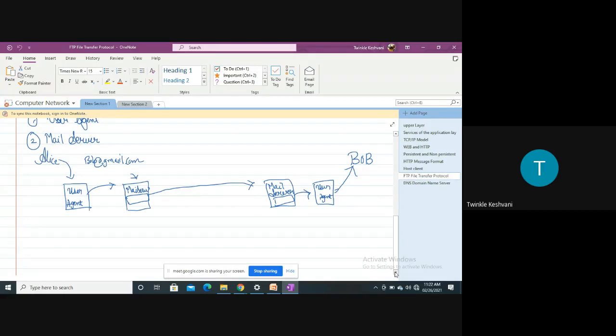Now the mail server will put Alice's mail in the mail queue, that is the message queue. First it will keep it in the message queue. It will stay in the message queue until the TCP connection is established between one mail server and the other mail server, right? Till that time the message will be there in the message queue. Now what happens in that case? Let's say Bob's mail server is down for some days or for a few hours, then what happens? The TCP connection is not established, right?